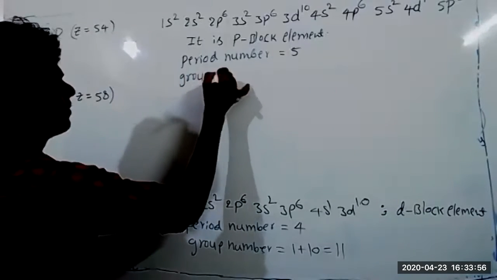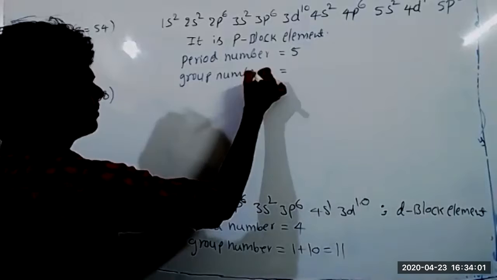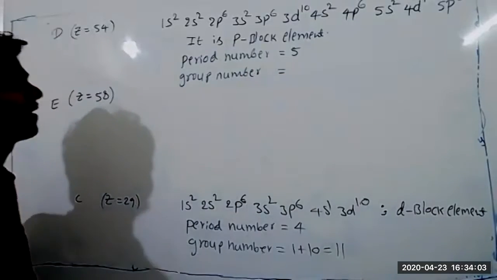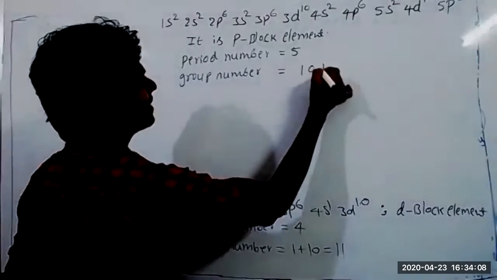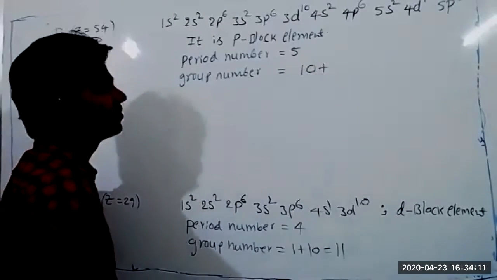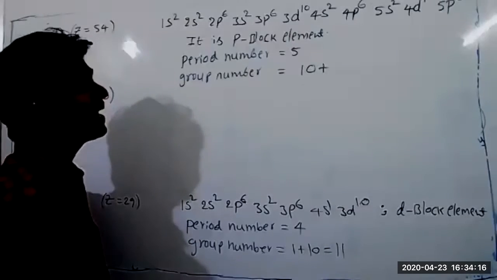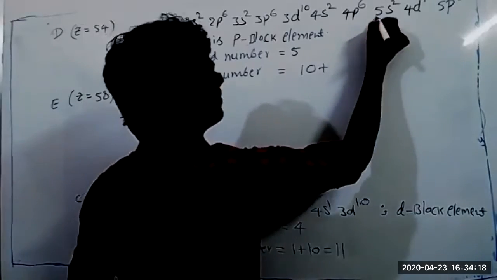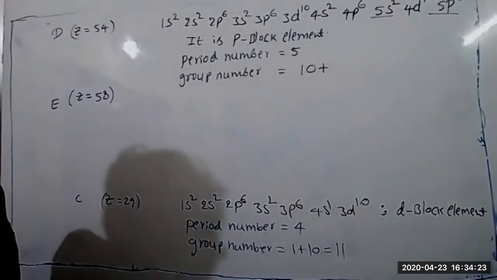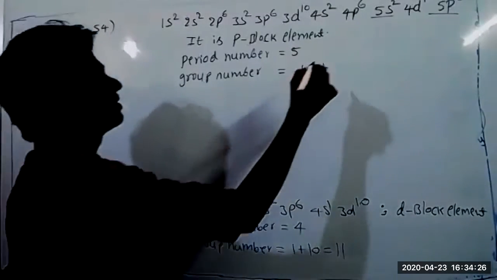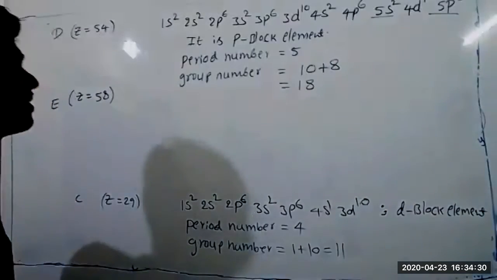Group number: it is a P block element, careful. It is 10 plus the number of valence electrons. How many valence electrons are there? The valence shell itself is 5s2, 5p6, which is 8. So the total is 18. This element belongs to the 18th group, which is a noble gas element.